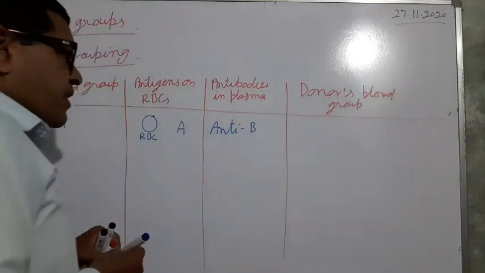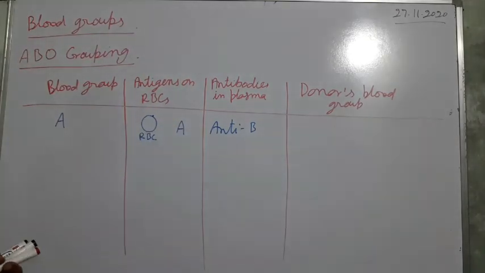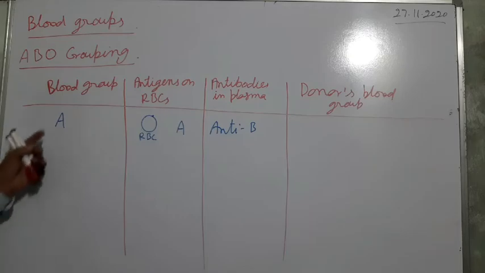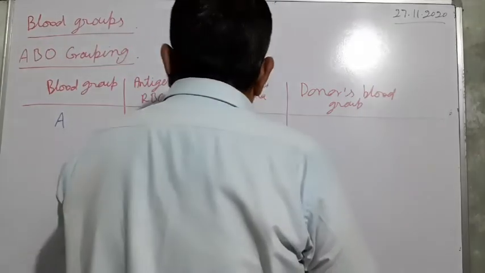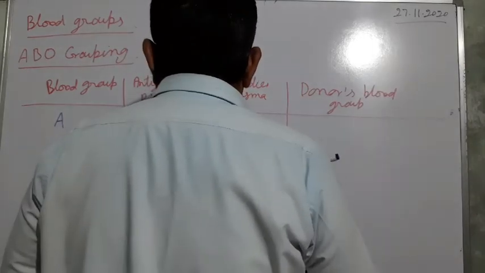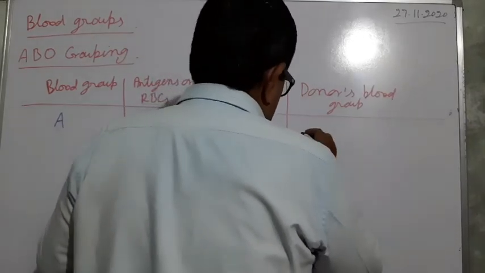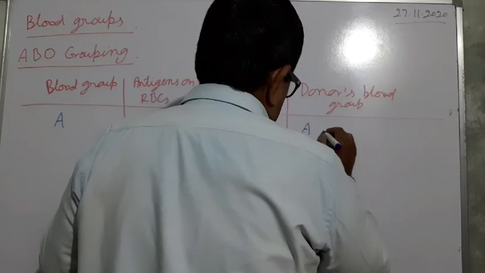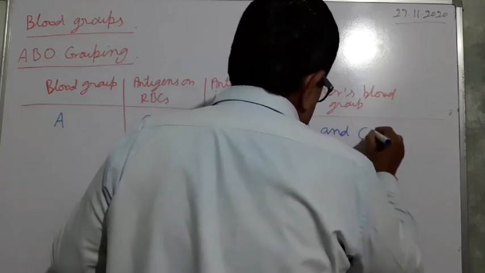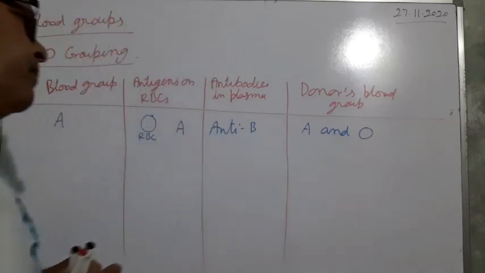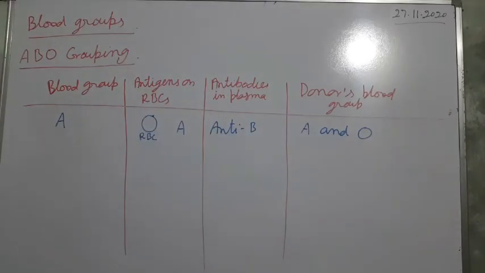And donors: which type of persons can donate blood if needed? Donors' blood group will be A and O. Two types of persons can donate blood.